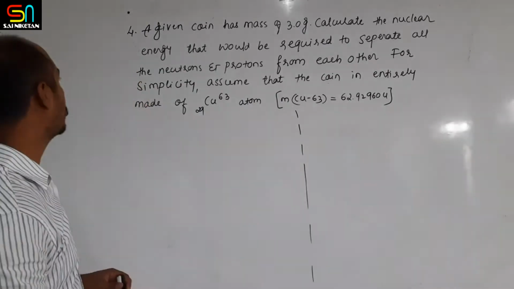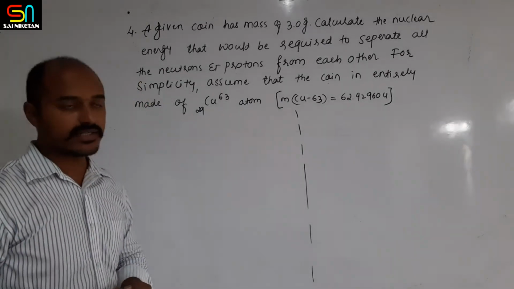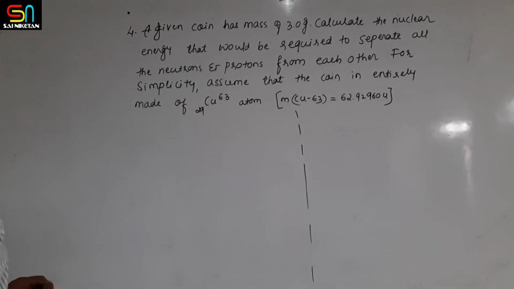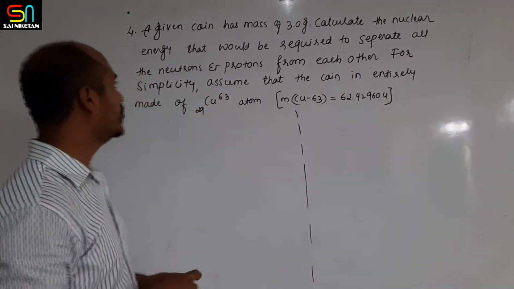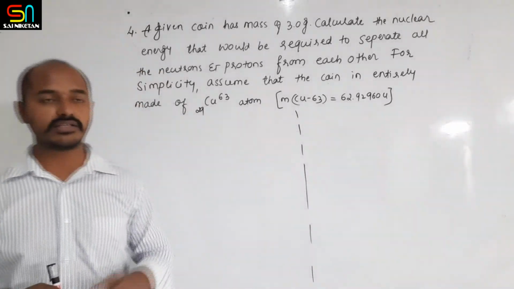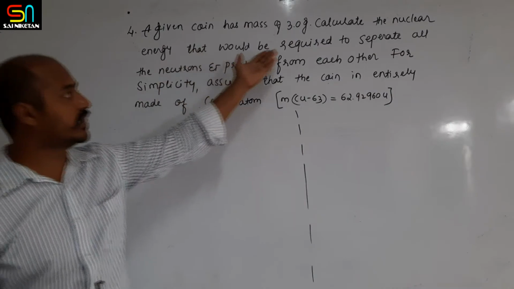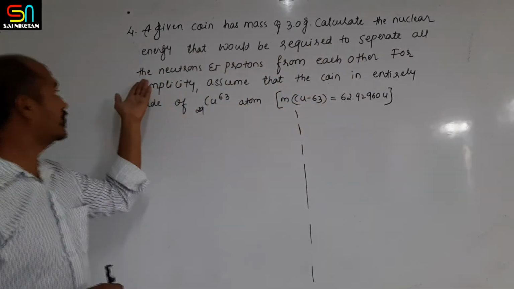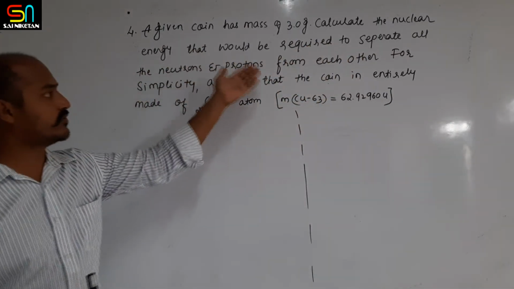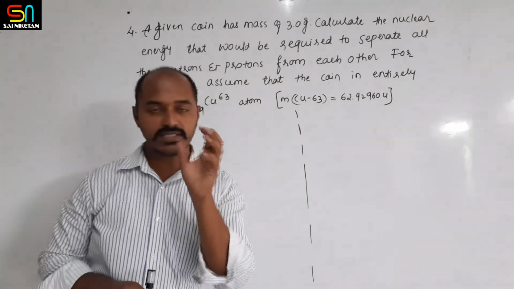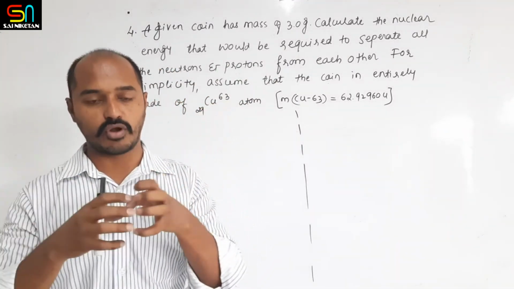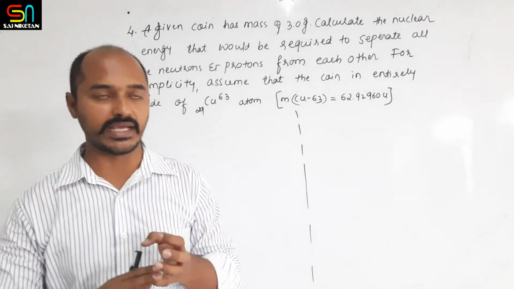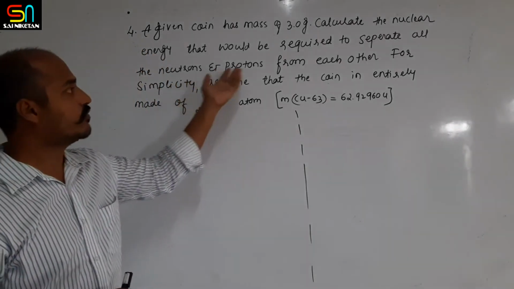Okay, next example number 4. Let us see the definition first. A given coin has a mass of 3 gram. Calculate the nuclear energy that would be required to separate all the neutrons and protons from each other. Means what is the energy required to separate all the nucleons from it? Means you have to calculate simply the binding energy.